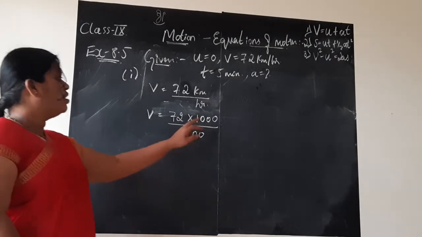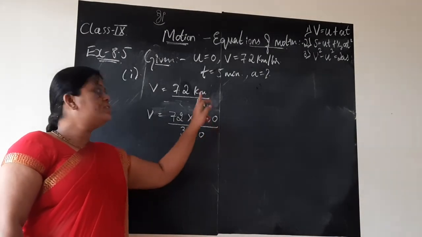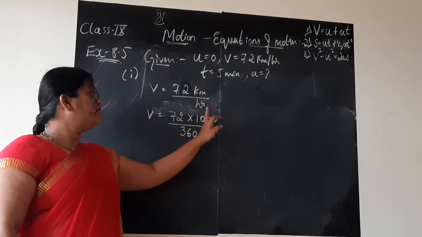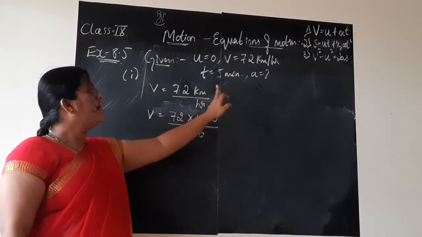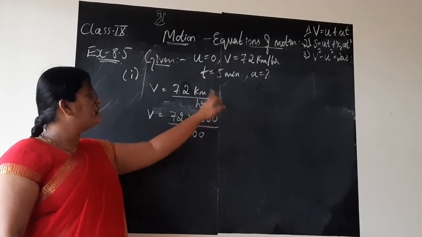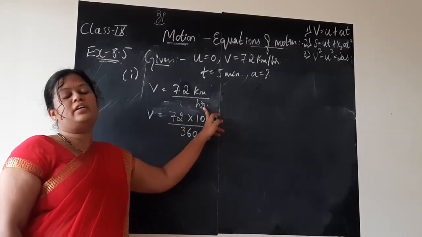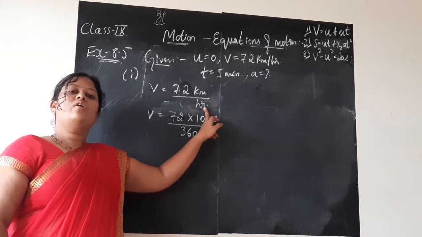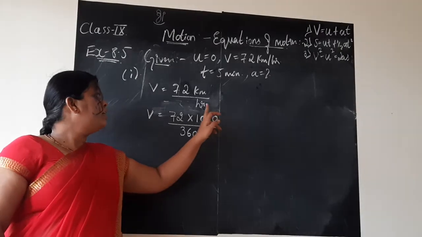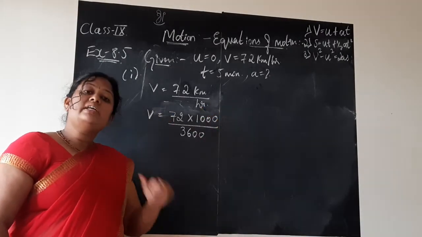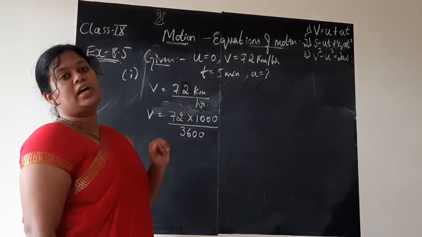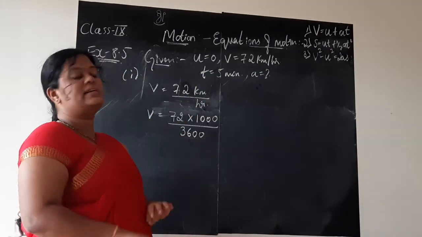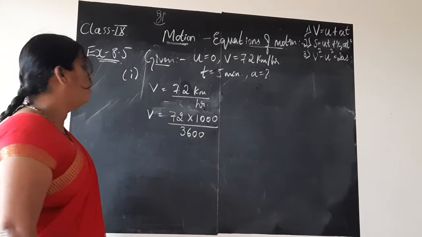Have you understood? 1000 meter is 1 kilometer. So in place of kilometer, to convert to meter, we are multiplying by 1000. Per hour was there. Per means that line is nothing but it goes in the denominator. So hour is in the denominator means 1 hour is how many seconds? Why do we have to write it in terms of seconds? Because the SI unit of time is seconds. So 3600 seconds means it is 1 hour.